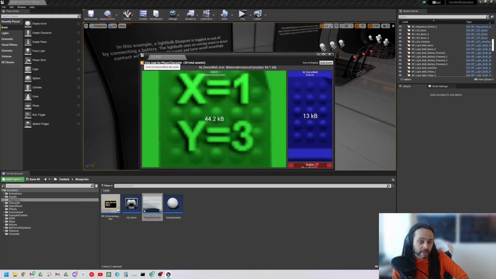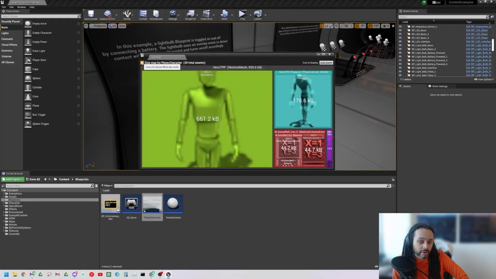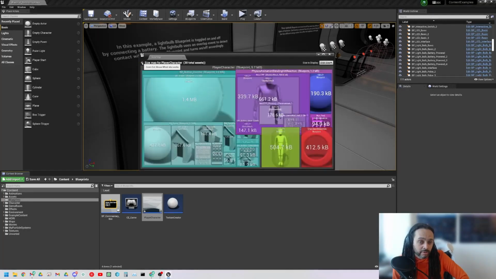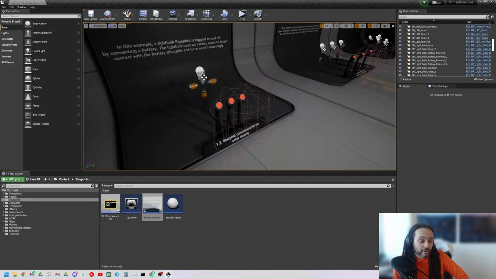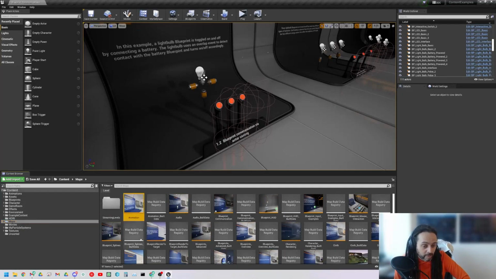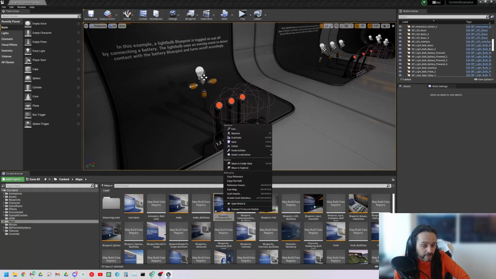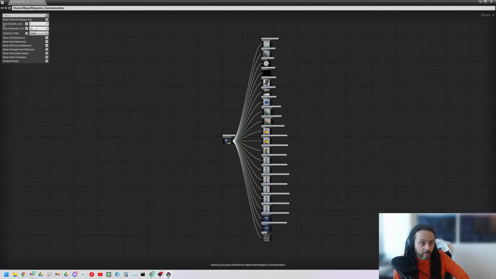So there's a 13 kilobyte texture. These are all loaded. They come with that. Some of these get very, very big. If we look at a map, say the blueprint communication level that we're on, and we look at the reference viewer, we can see all those things are loaded.